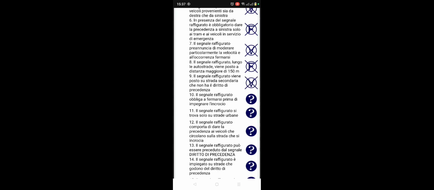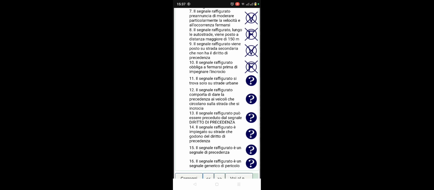It does not have the right of way, and it's true. Number 10. This sign figure obliges us to stop before we engage the junction. No, it's false. When you get to the junction, you see cars, you look left and right, and cars are not coming. Why are you stopping?